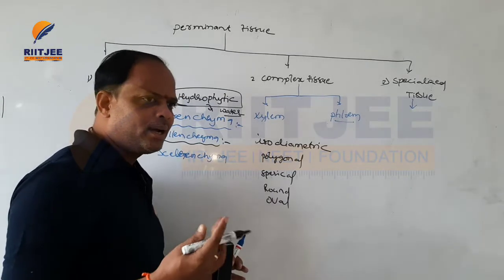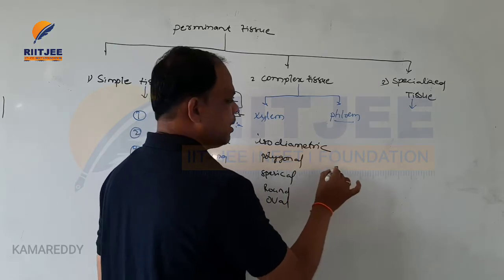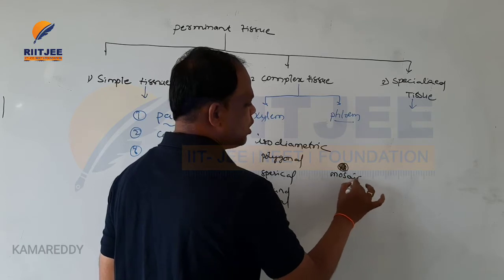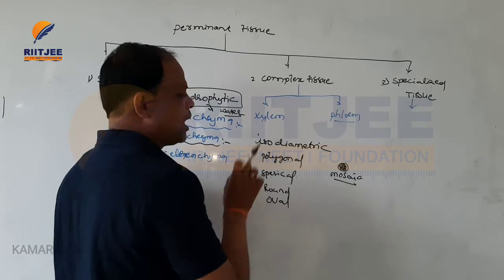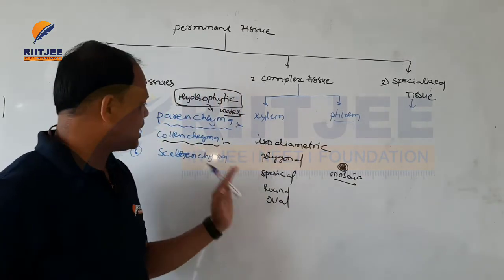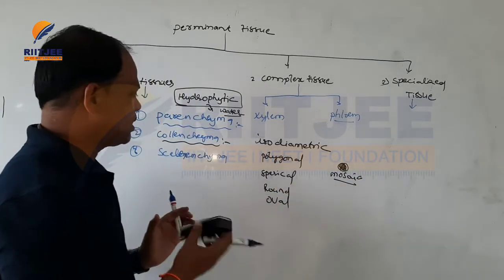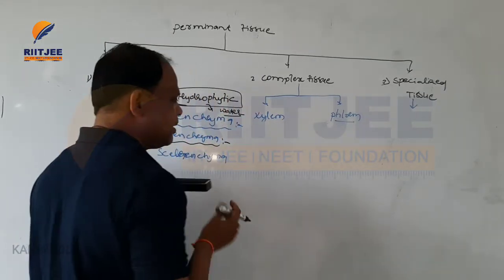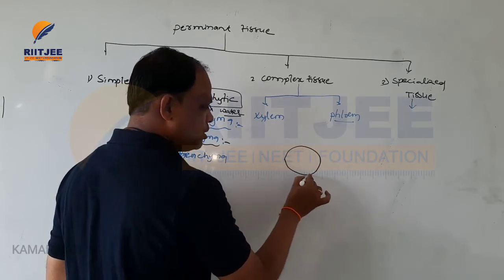For example, dicotyledonous plants contain collenchyma in patch-like structures, small mosaic-like structures. It is called mosaic, small dot-like structures. In some monocotyledonous plants, collenchyma is present in a homogeneous layer, one layer. So this is also called collenchyma, and all the collenchyma is round.